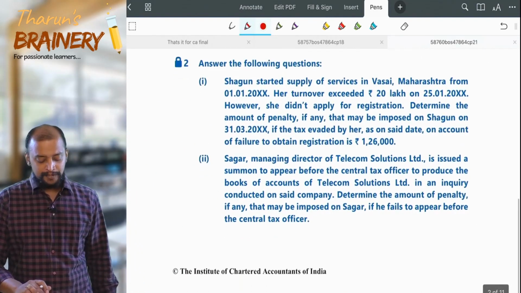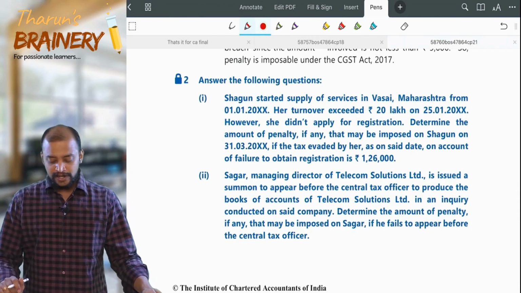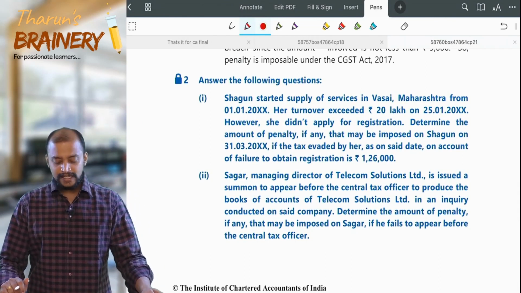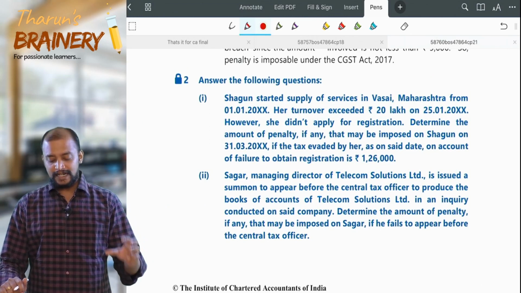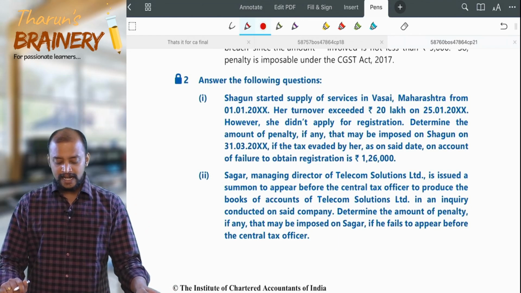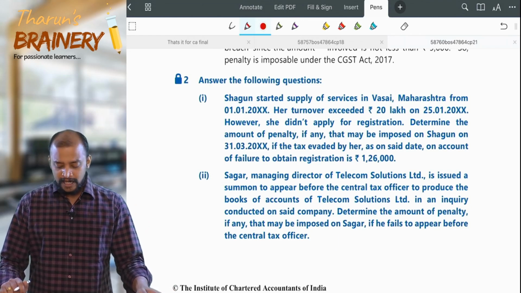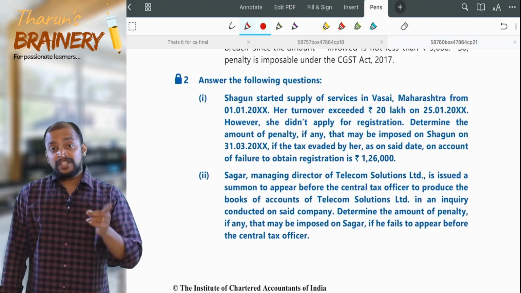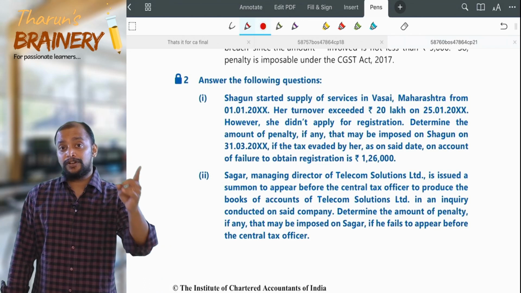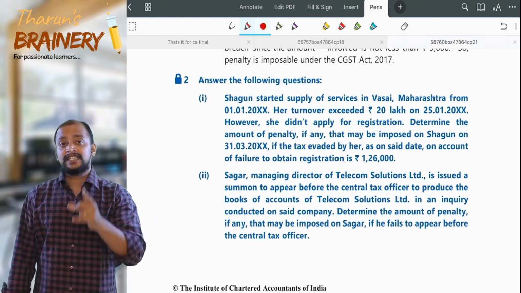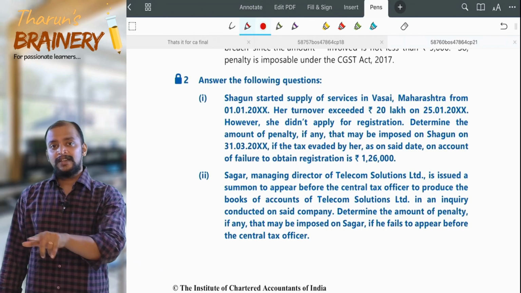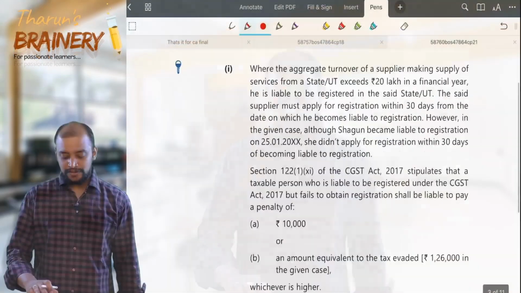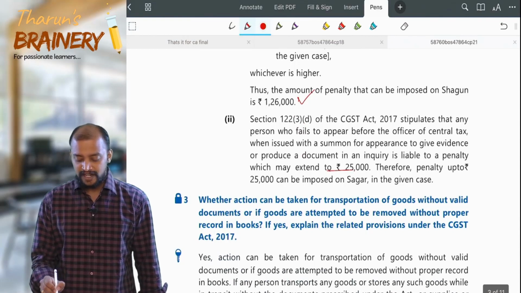Then next, number 2. Sagar, Managing Director of Telecom Solutions Limited, is issued a summons to appear before the central tax officer to produce the books of accounts of Telecom Solutions Limited in an inquiry conducted on the said company. Determine the amount of penalty, if any, that may be imposed on Sagar if he fails to appear before the central tax officer. See, failure to furnish information or documents asked for is given in 122 subsection 1, but failure to appear is given in 122 subsection 3. So therefore, a penalty up to 25,000 will be levied.